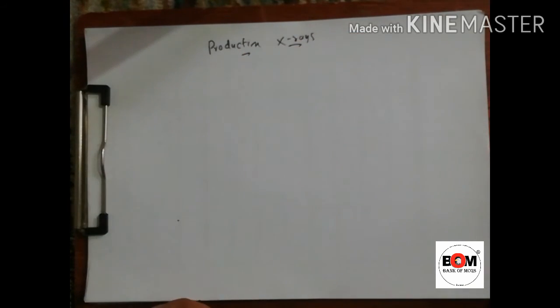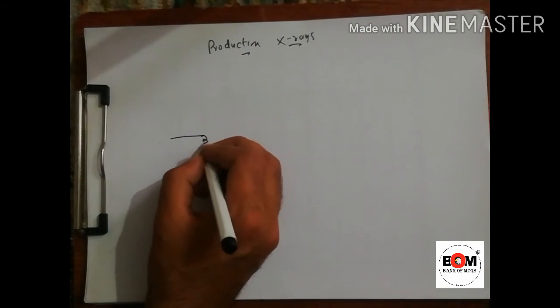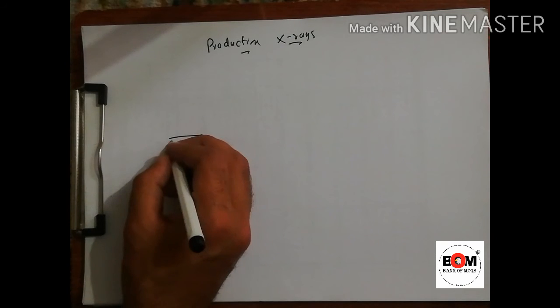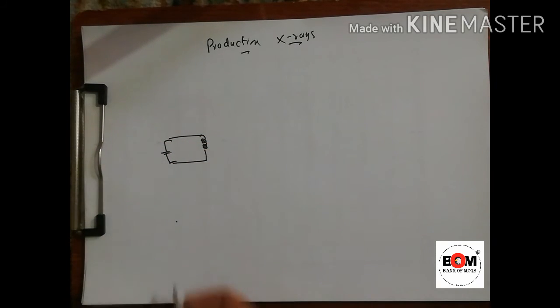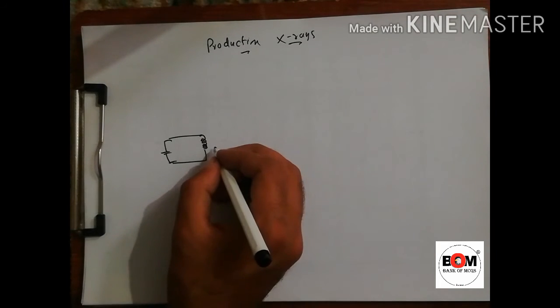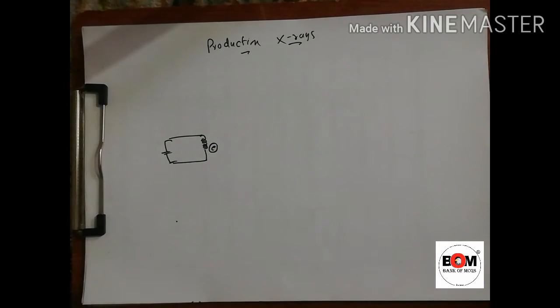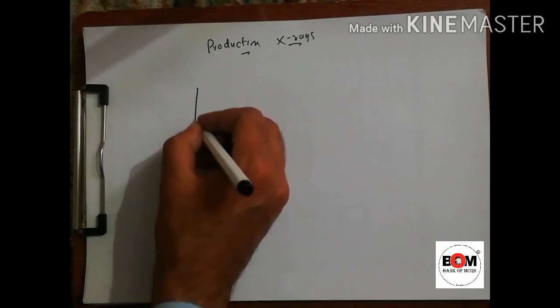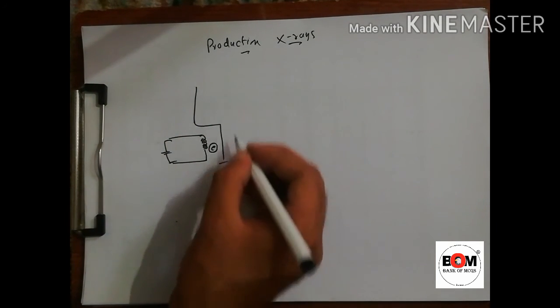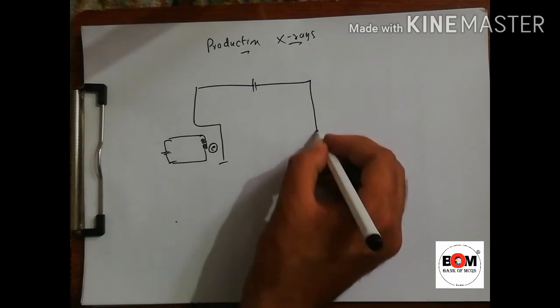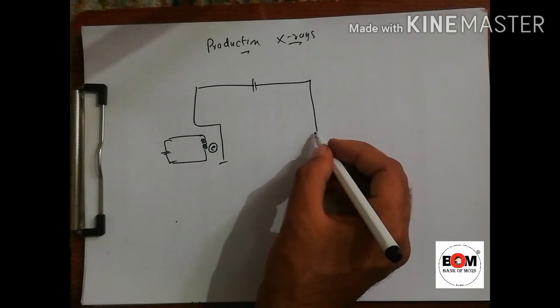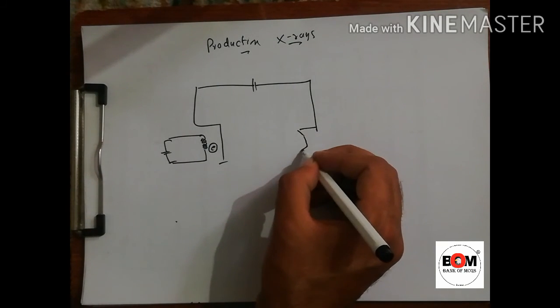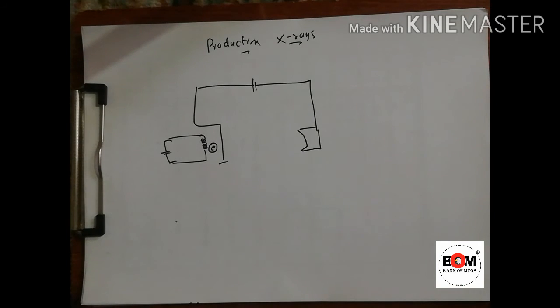For example, if we take a filament and connect it to the current, as the current is passed, heat will be produced, and electrons will be removed from it. The next is we will apply voltage. What we will apply voltage is in this section. The voltage will be high voltage. We will connect a metal here, so this will be high voltage.